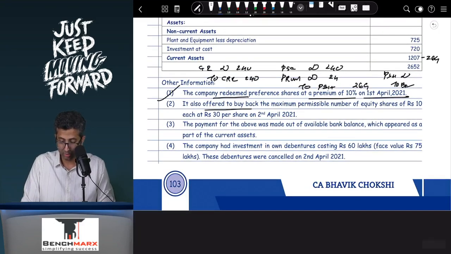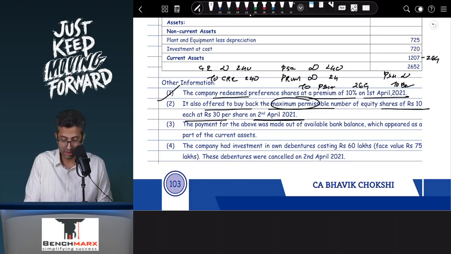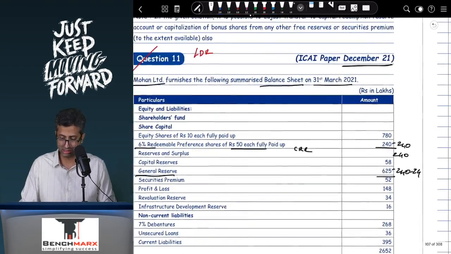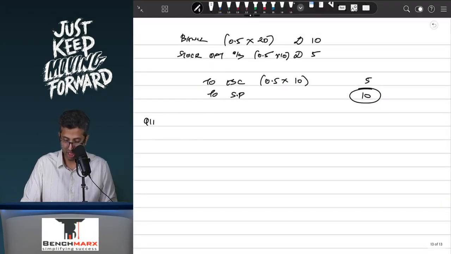It also offered to buy back the maximum permissible number of shares of ₹10 at ₹30 per share on 2nd April. This is after the redemption of preference shares. Remember, this is after the redemption of preference shares, and as a result, when we now study the limits for question number 11, the first is the shares outstanding test, the second is the resources test, and the third is the debt to equity test.